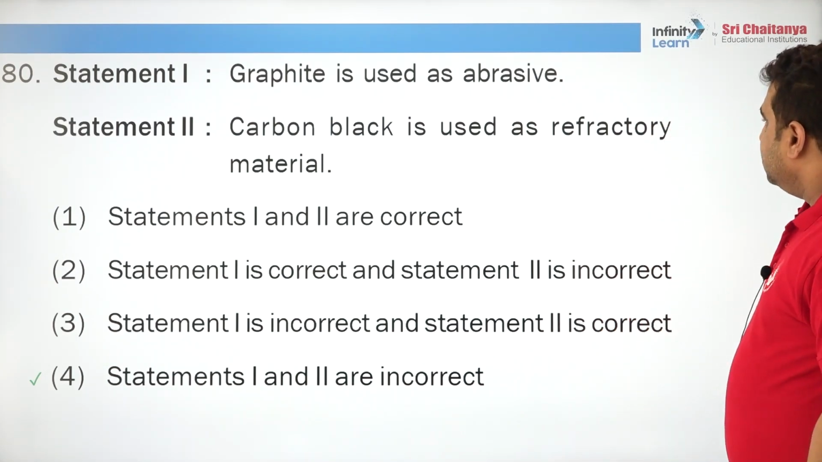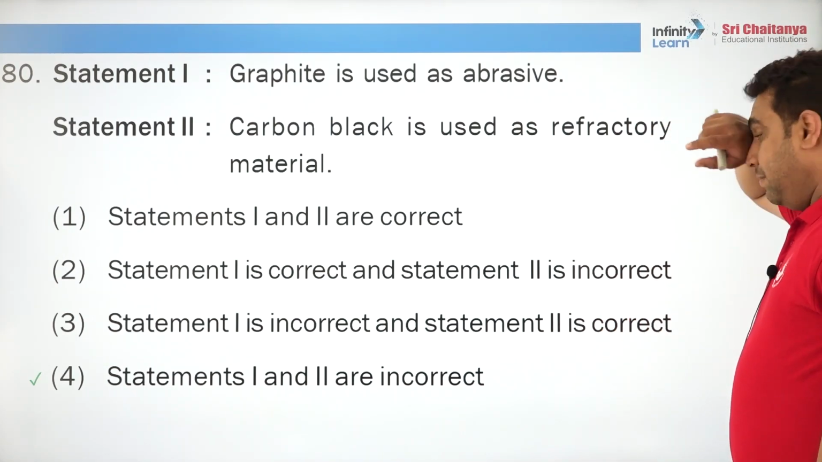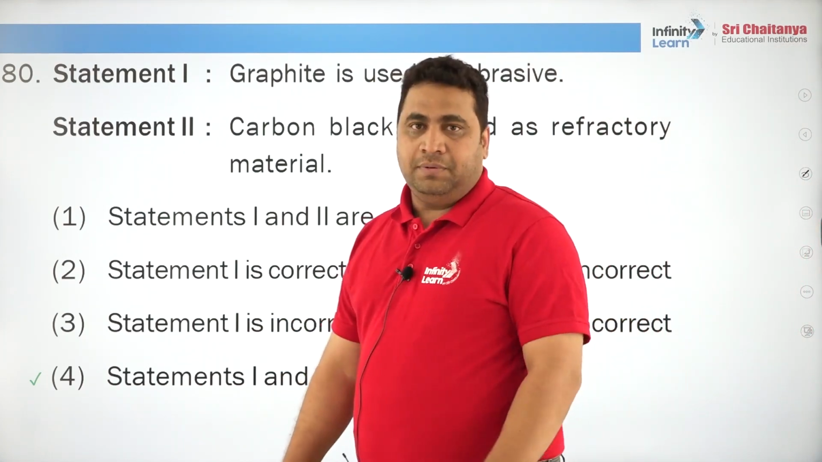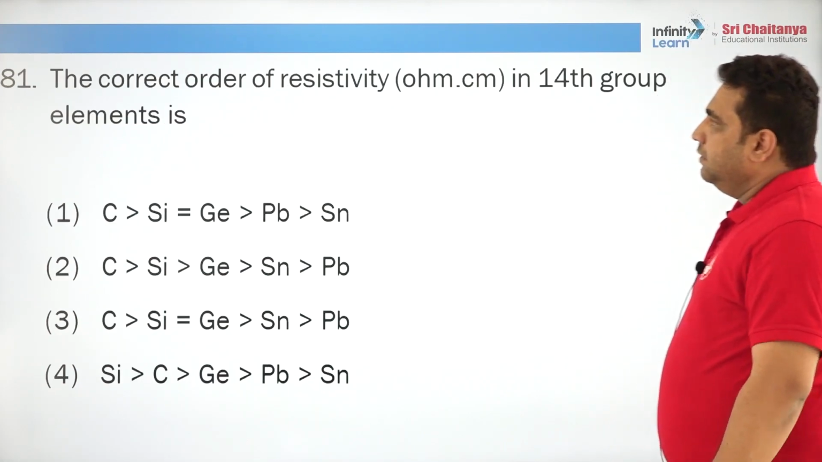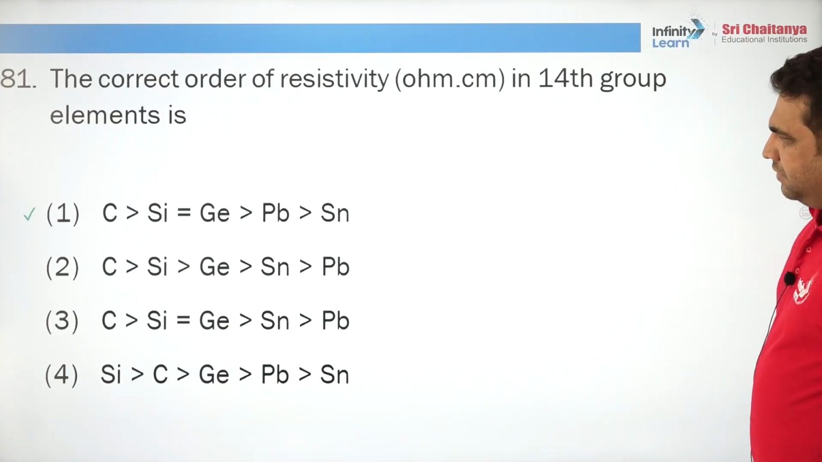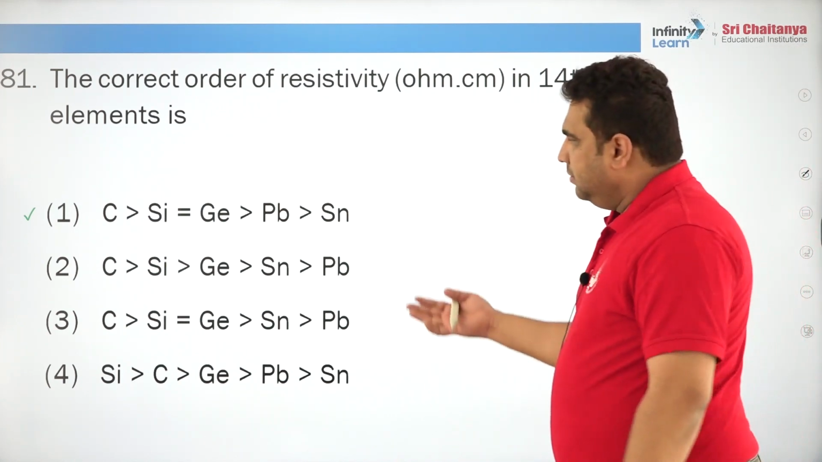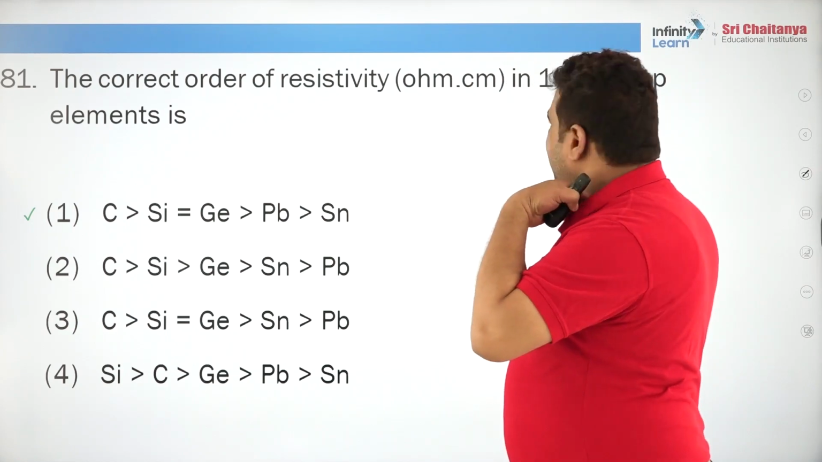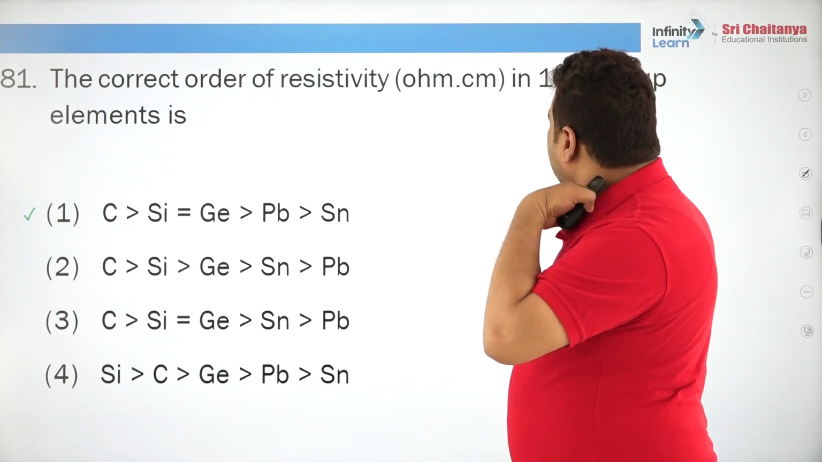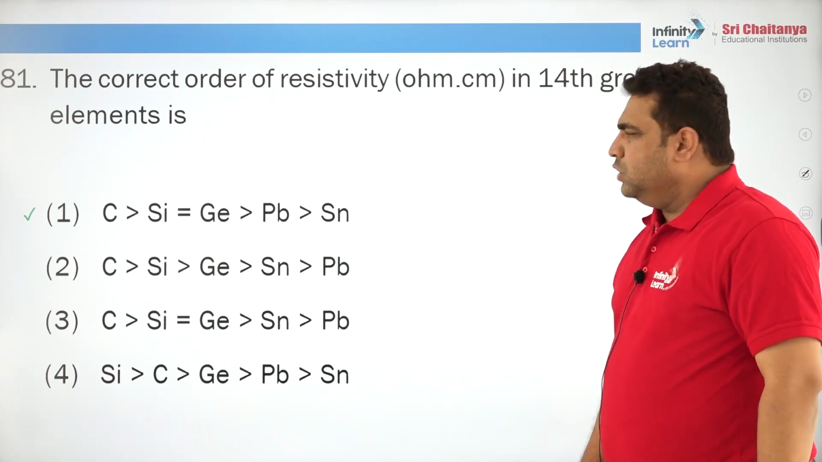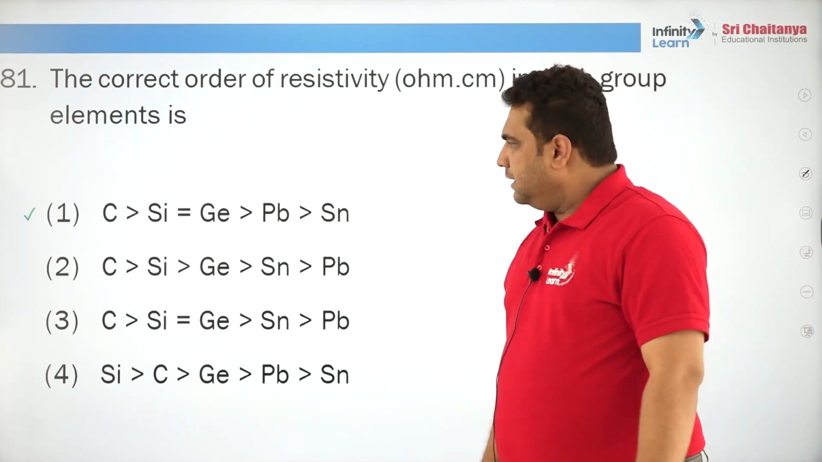Carbon black is used as refractory material. No, carbon black is not used as refractory material, it is used in dyeing and inking companies. Okay, next. The correct order of resistivity of the 14th group is very directly based upon the simple, okay, it is okay. Some questions are very unique in nature, we cannot do anything.